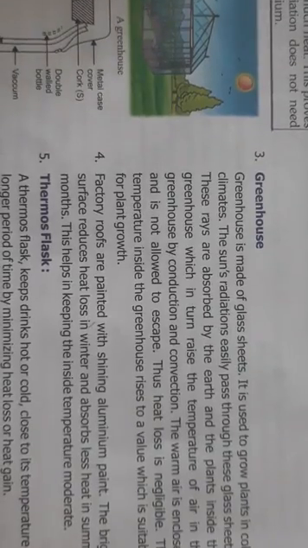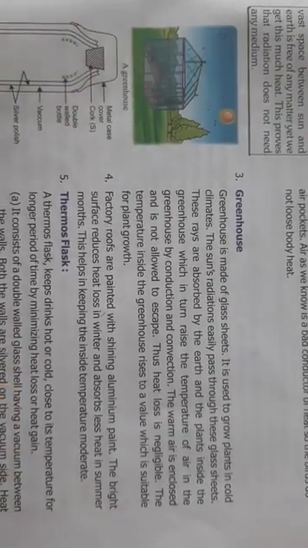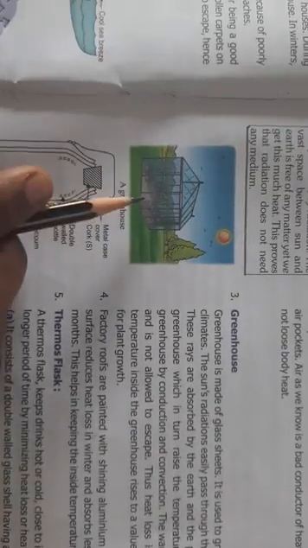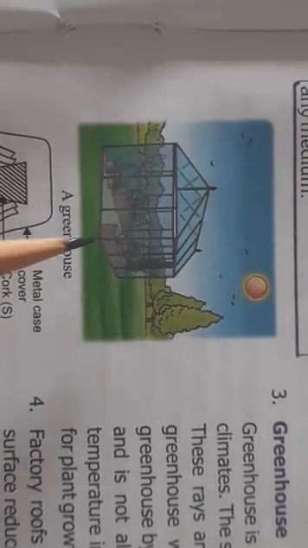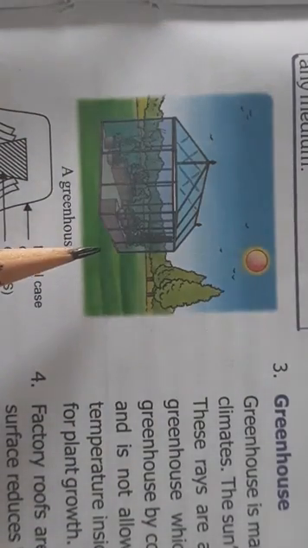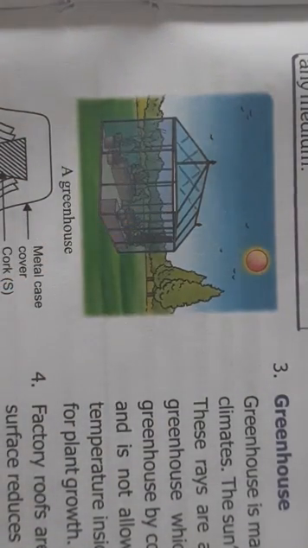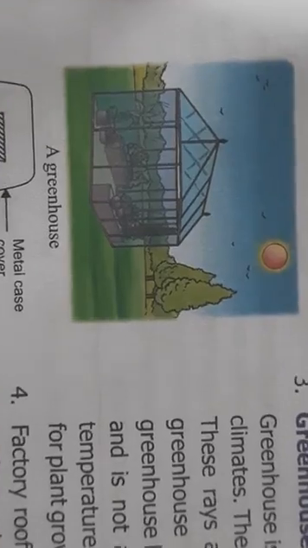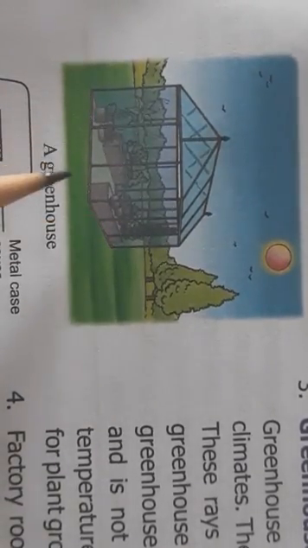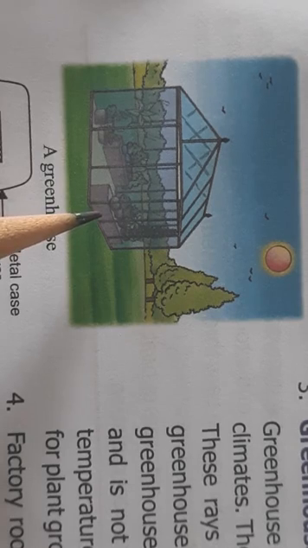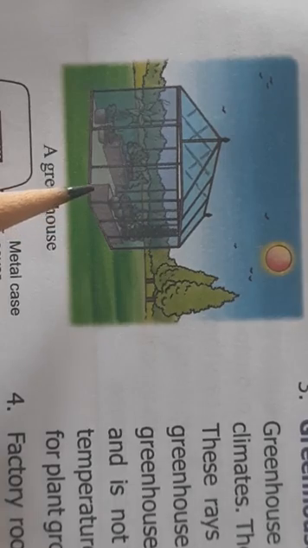Then you all must have very often heard about greenhouse. What is a greenhouse? A greenhouse looks like this. See, this is how a greenhouse looks. This greenhouse is made up of glass sheets. As you can see in the figure, it is fully made up of glass sheet. And what is it done for? It is used to grow plants especially during the cold climates.